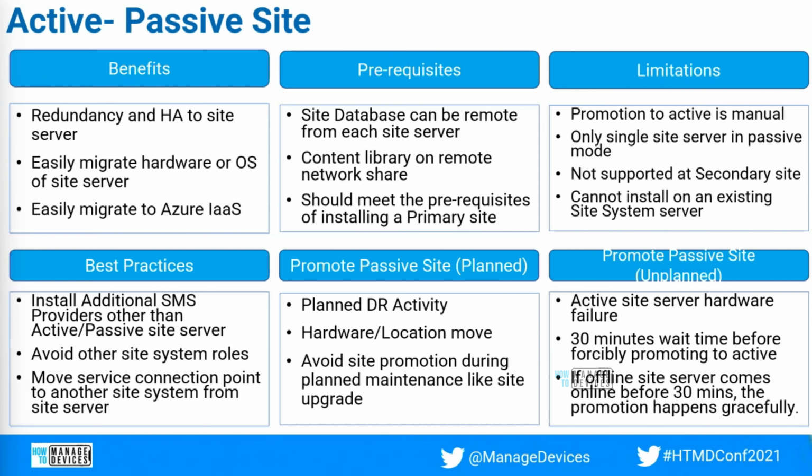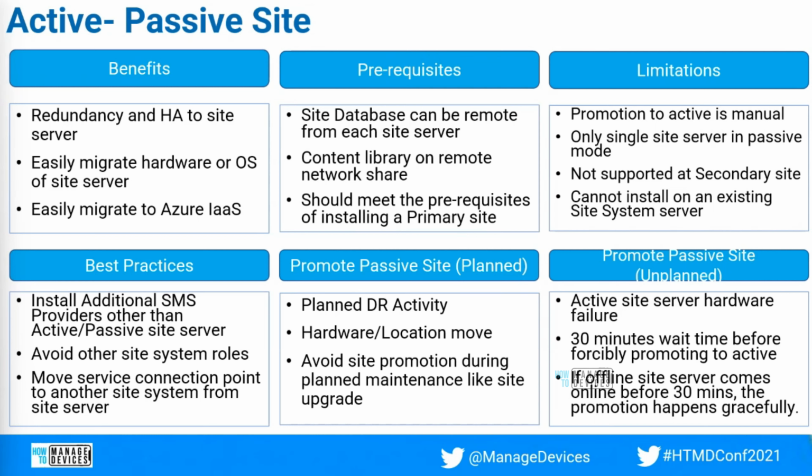If it is not coming back, it will forcibly promote the passive site. And within those 30 minutes, if the active site came up, because you fixed the hardware or any other issues with the active site, then the promotion also happens, but it happens gracefully. That's it with the passive site promotion.